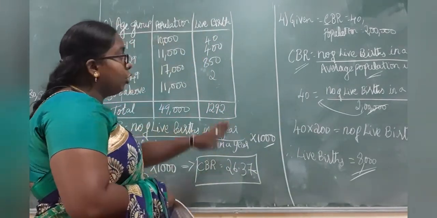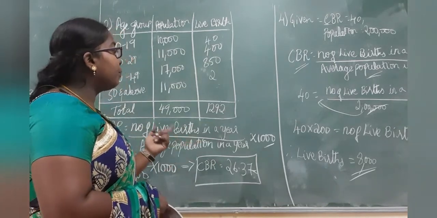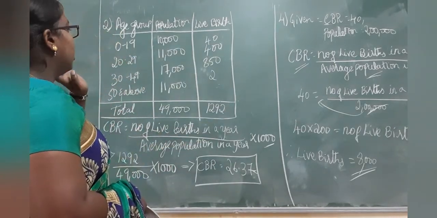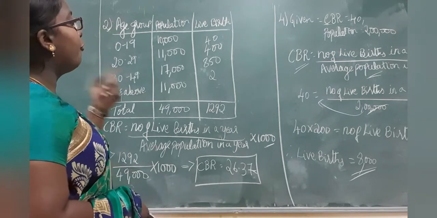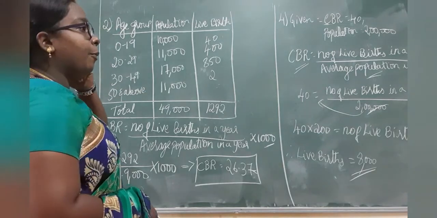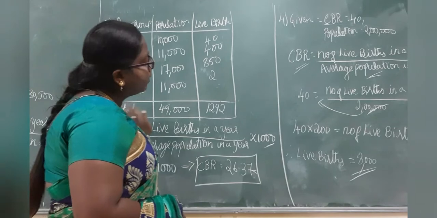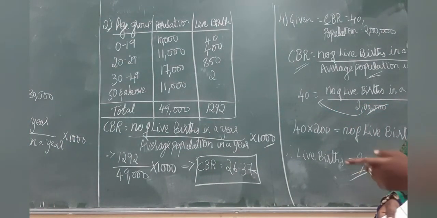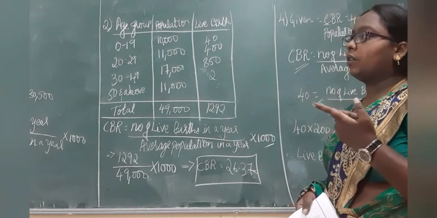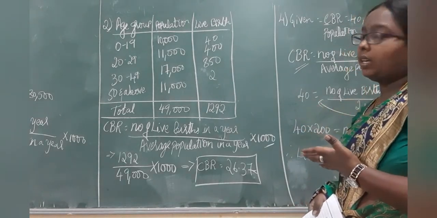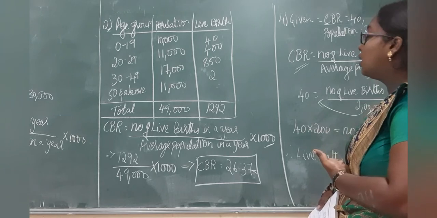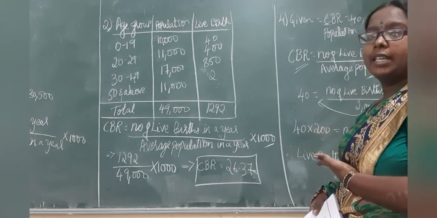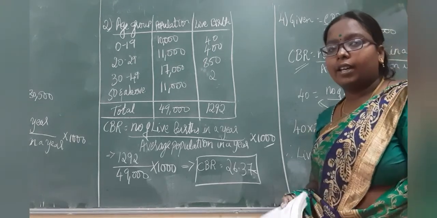So this is your fertility. This is under the fertility CBR problems. Till here, CBR completes. First was the problem where total data was given. Next is where the table was given. Next is where we found the number of live births keeping CBR.